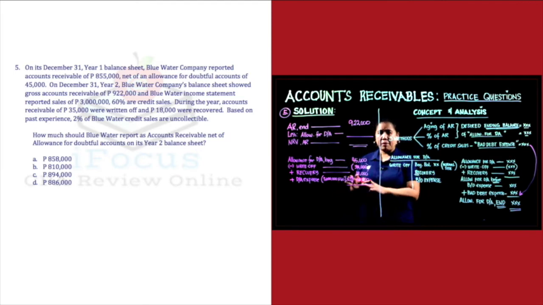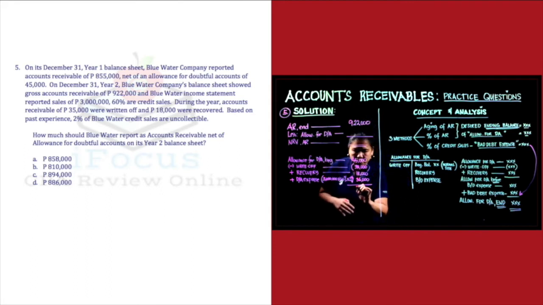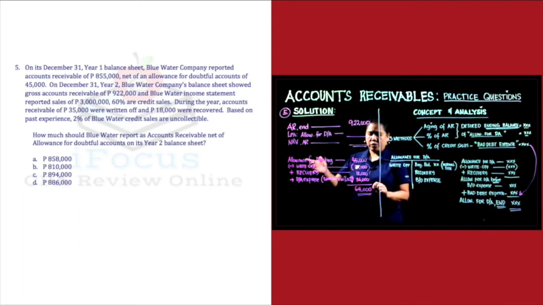Dahil ang ginagamit natin ay percentage of credit sales. Then we will come out with ending balance of our allowance for doubtful accounts of 64,000. Ito po ang ating ending balance ng ating allowance for doubtful accounts. Yan po ang ima-minus natin dito. 64,000. Then we will have 858,000. Ito po yung answer natin. Yan ang hinahanap ng problem. And our answer will be letter A.